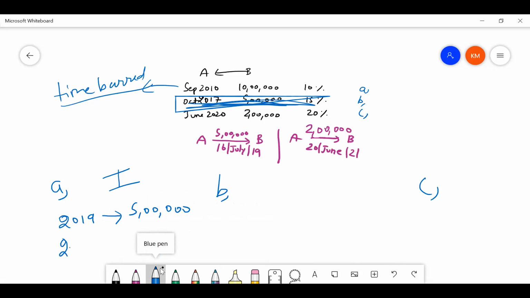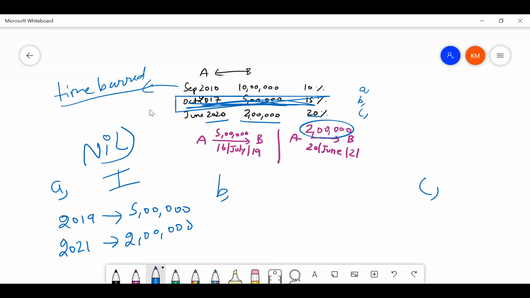Next, in 2021, he has repaid how much? 2 lakhs. Therefore, this 2 lakhs will be adjusted against this 2 lakhs in 2020. Highest interest rate, 15%. Therefore, again 2 lakhs will be adjusted. And in case 1, the loan outstanding will become nil. It will become 0. Have you all understood this, guys, before I proceed to case B? Kriti, Anu, you guys can type your answer. Please tell me if you understood.